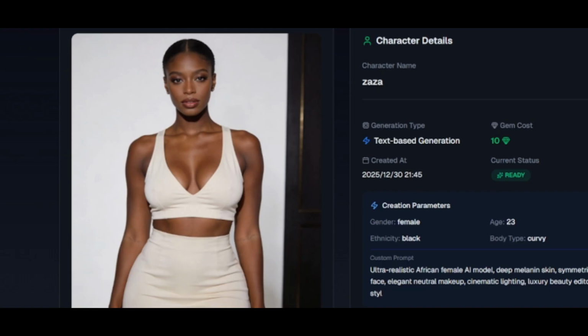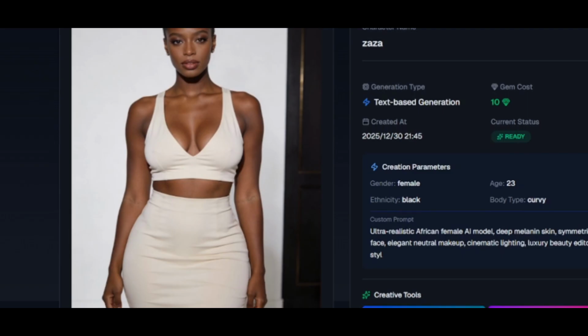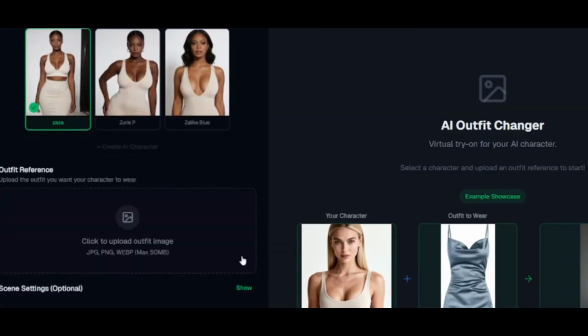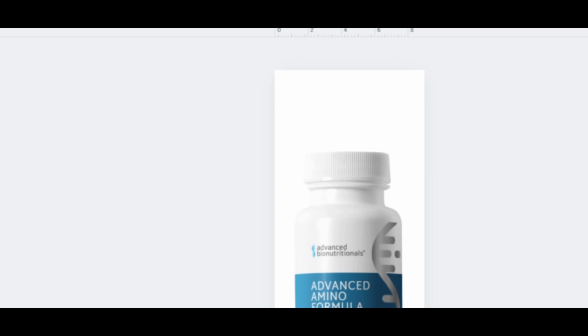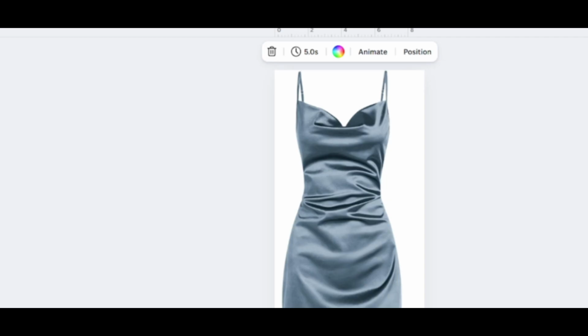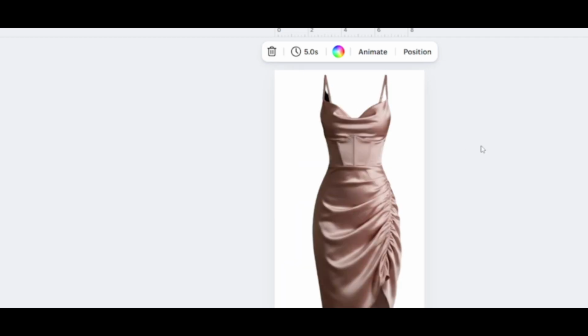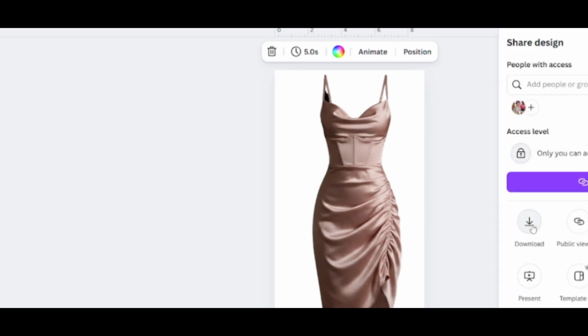Now there are so many features that we can do. For instance, we can generate more images, we can change her outfit, we can change her style, we can use, this is the one that we're going to be using, product place. Let's say we want to change her outfit into something else. I'm going to take some outfits here. I already have them here. Let's say I want her to wear this, or maybe something like this. I'm going to take the outfit I want her to change into and then download this one.